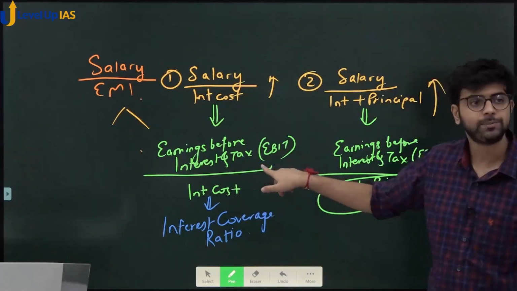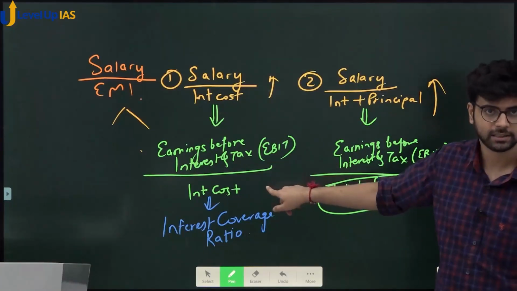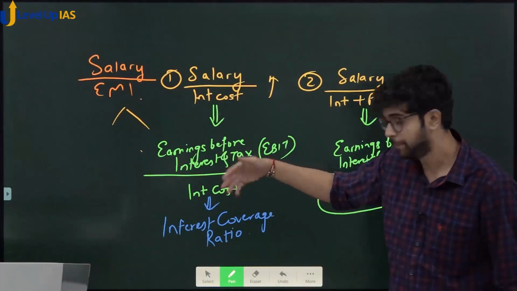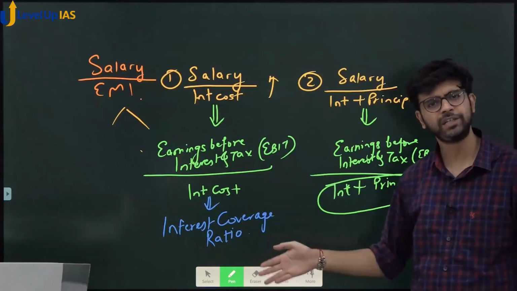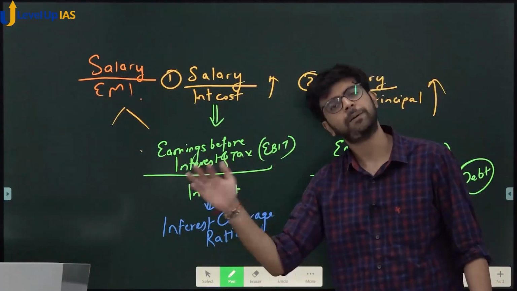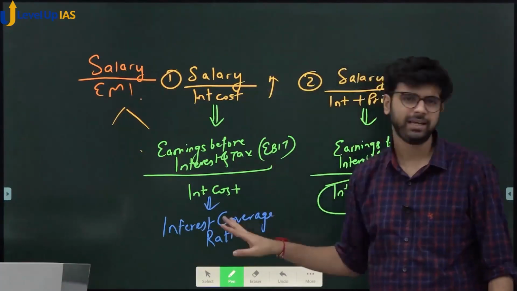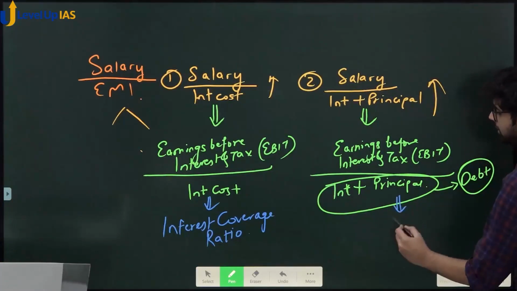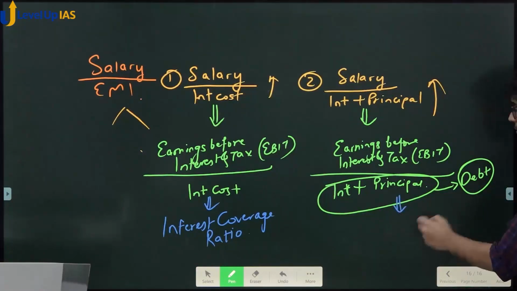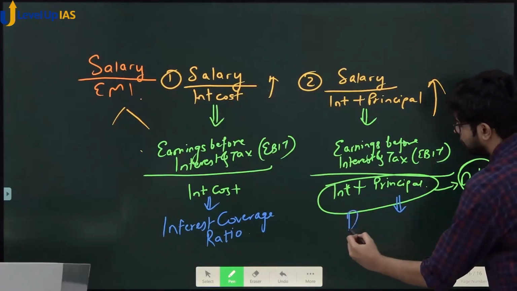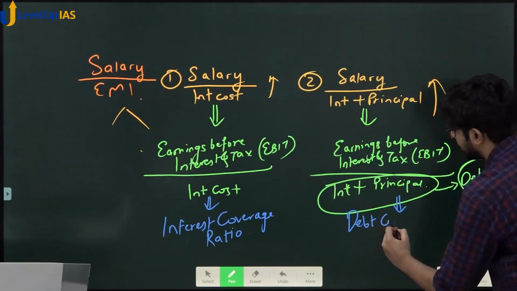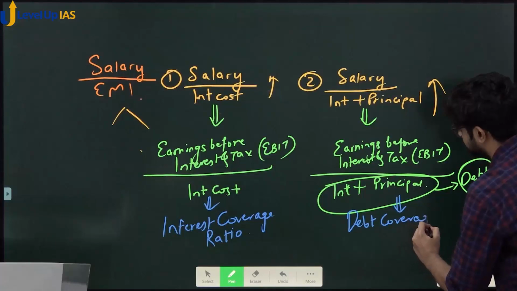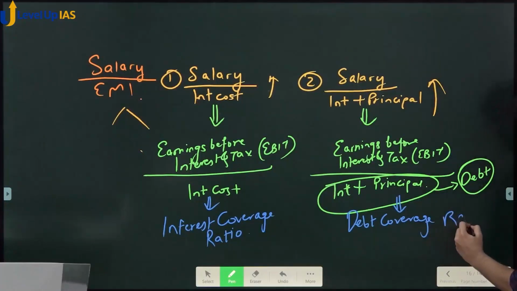This is also called profit before interest and tax. Sometimes it is profit after tax. In some ratios, after tax is taken. Some ratios, before tax is taken. Nothing will change. Okay? And this, what do you think this is called? You are adding the principal also. We know it is called debt. So can I call it the debt coverage ratio? Did you understand this? Yes or no?